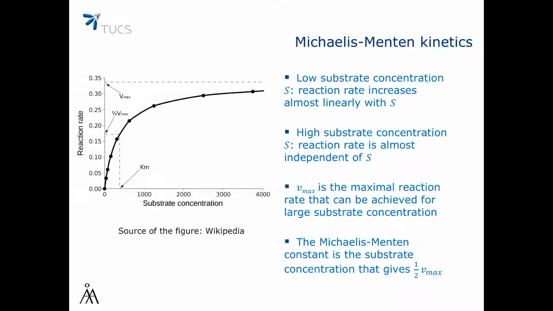Here is a plot of how the rate of a Michaelis-Menten reaction depends on the substrate concentration. For low substrate concentration S, the reaction rate increases almost linearly with S. For high substrate concentration S, the reaction rate is almost independent of S. Vmax is the maximal reaction rate that can be achieved for large substrate concentration, and the Michaelis-Menten constant is the substrate concentration that gives exactly half of Vmax.